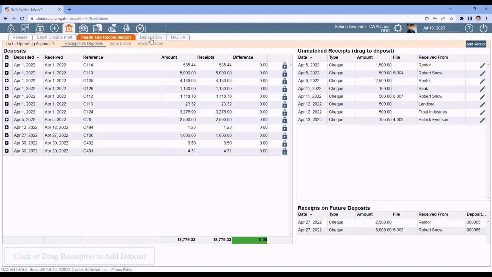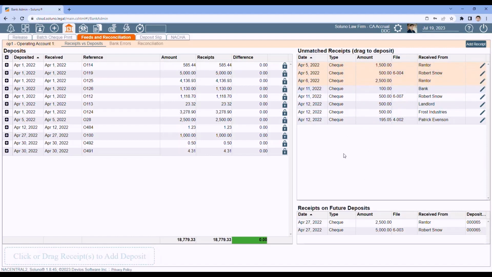I can go to the deposit slip tab and create those deposits. But if I really don't need the deposit slip as much because the bank doesn't take them, for example, I just want them as deposit slips so I can reconcile. What I can do, instead of using the deposit slip tab, is just create the deposit here. So these three checks, 5th, 5th, and 6th, maybe they were all deposited on April 6th. So what I can do is I can click on the first one and either shift click or control click to highlight the other two.